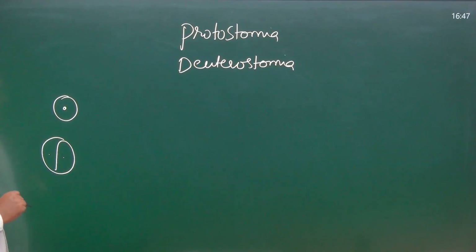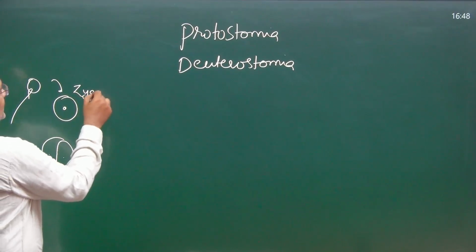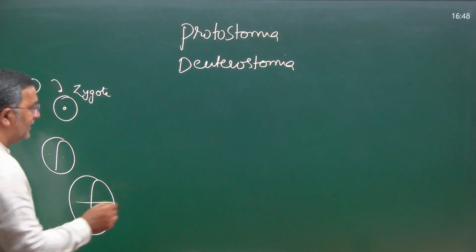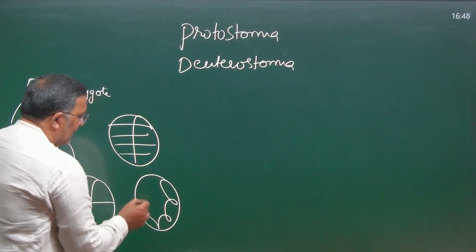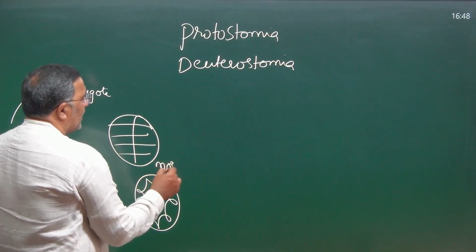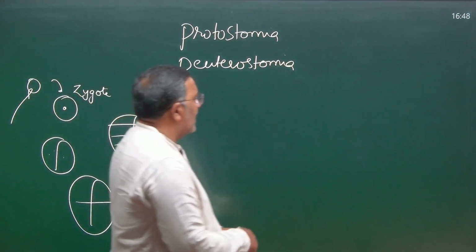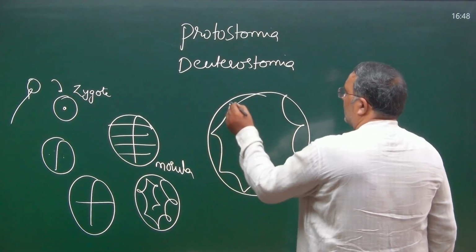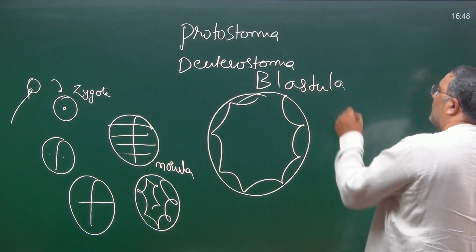Zygote divides into two cells. Zygote is the first day of our life. When sperm and ovum fertilize, they form the zygote. This zygote divides into two cells, further divides into four cells, then eight cells. Likewise, after this division, we get a stage called morula. No need to remember the name. Morula develops into a stage called blastula. This is the blastula.